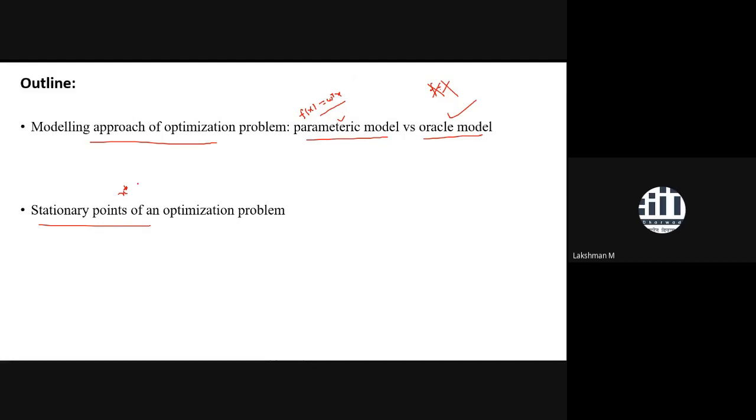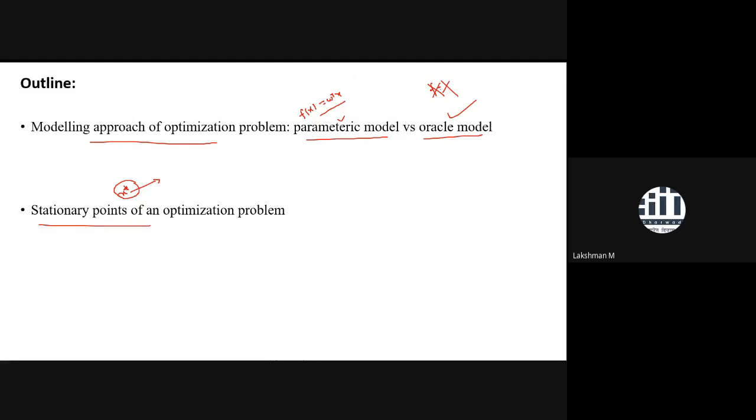So that's why this point x star we are calling a stationary point. And this stationary point may be any kind of point. It may be a local minima, it may be a global minima, it may be a saddle point. If it is a function of one variable, then it may be a point of inflection. So it depends upon different criteria.